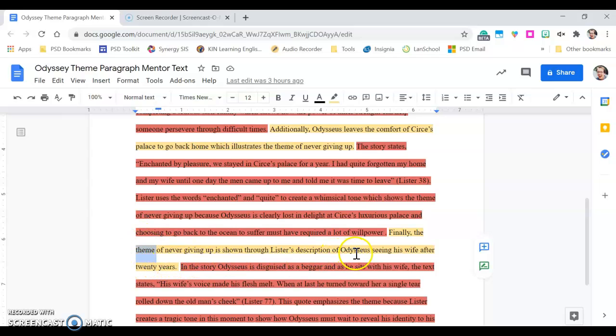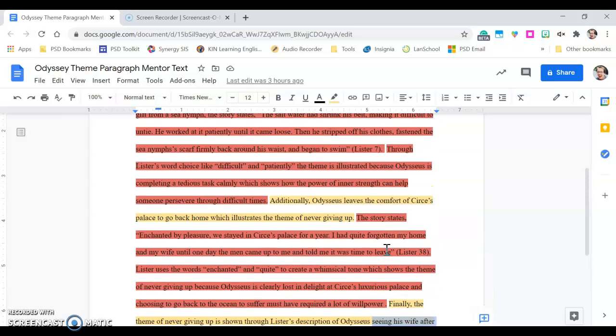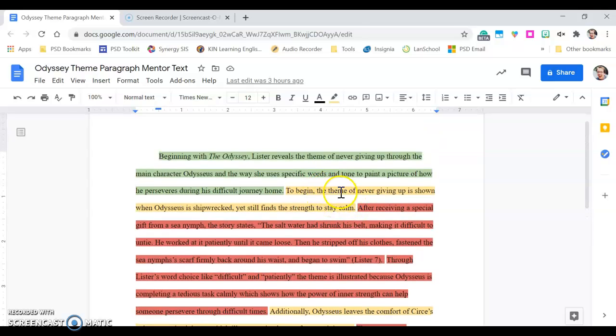And then you'll also notice that each of the main points is a different moment or a different part of the book. So this one is about Odysseus seeing his wife after 20 years. This is about him leaving Circe's palace. This one is about him getting shipwrecked. So each main point should be a different moment in the book, and each main point should use that word theme.